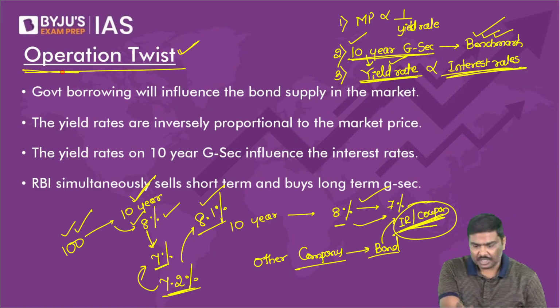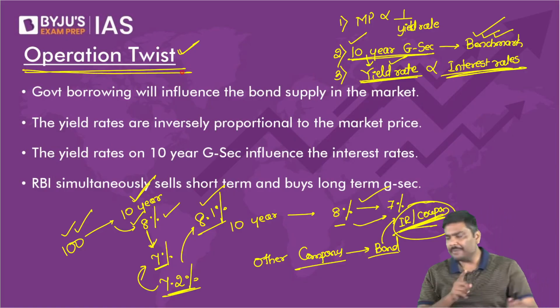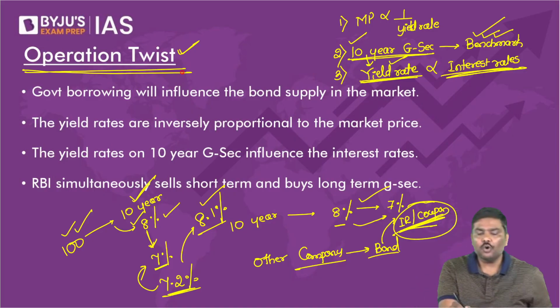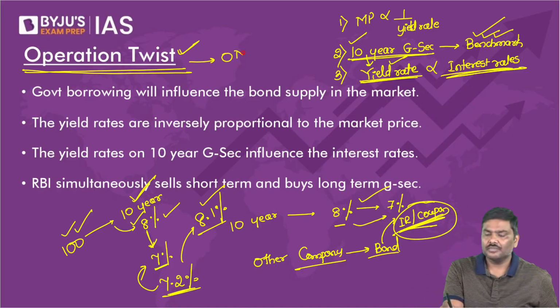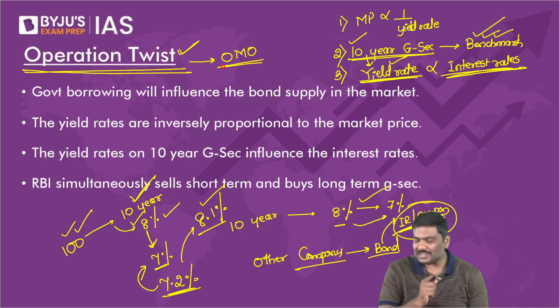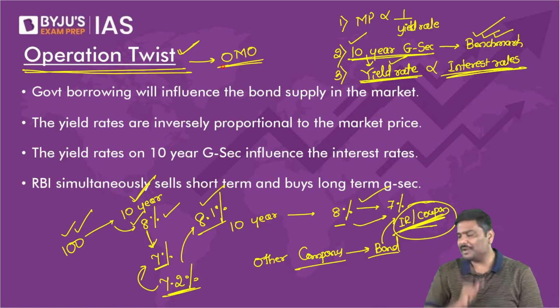Let me go to operation twist. Operation twist is a type of open market operation. Do you remember what an open market operation is? Operation twist is a type of open market operation.